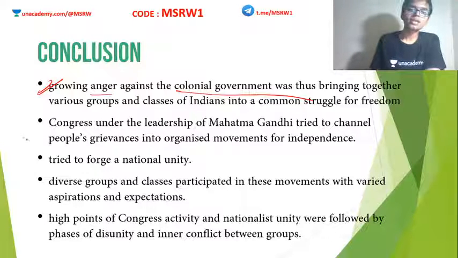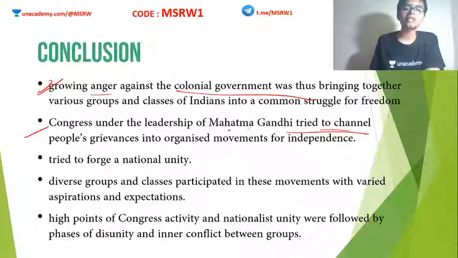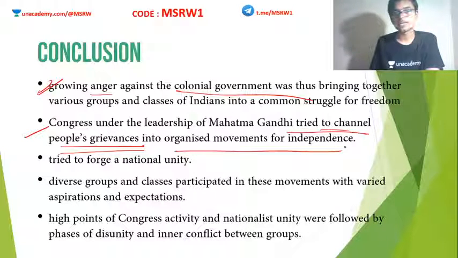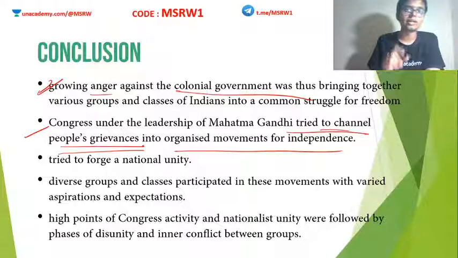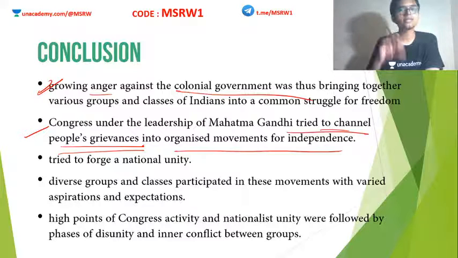Congress under the leadership of Mahatma Gandhi tried to channel all these people's grievances into organized movements for independence. That is why I told you at the beginning of this session, and I am repeating this again: the biggest contribution of Mahatma Gandhi to the Indian national movement is turning it into a mass struggle. He brought the masses into the national movement, and that changed the face of the national movement of India, which eventually pressured Britain to quit India.